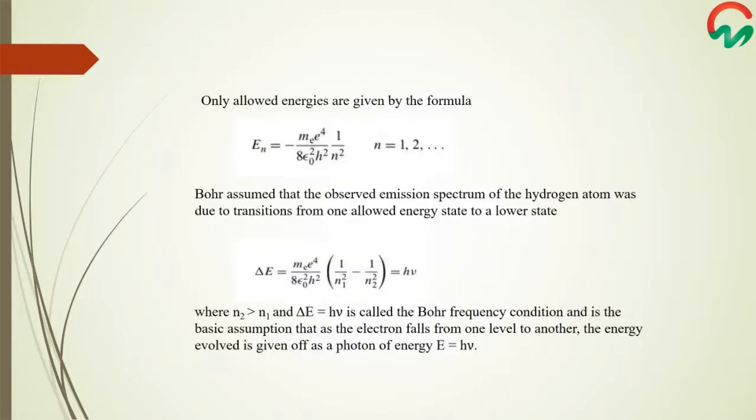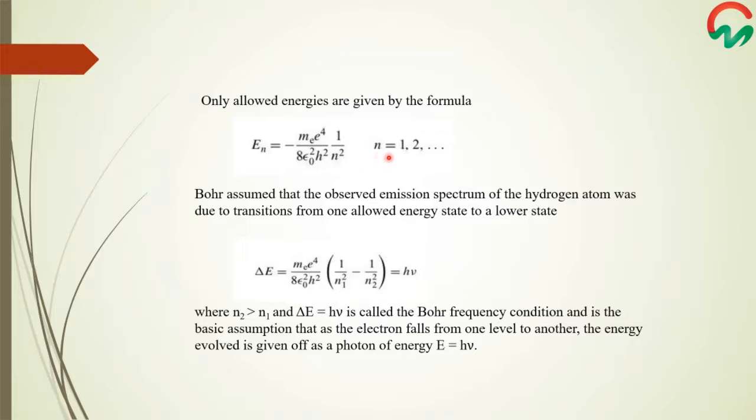The only allowed values of r are those given in the radius equation. So by substituting in the energy equation, the allowed energies are given by the formula E_n equals me^4 over 8 epsilon naught squared h squared into 1 by n squared. Here n is equal to 1 up to infinity. The negative sign here indicates that these energy states are bound states.